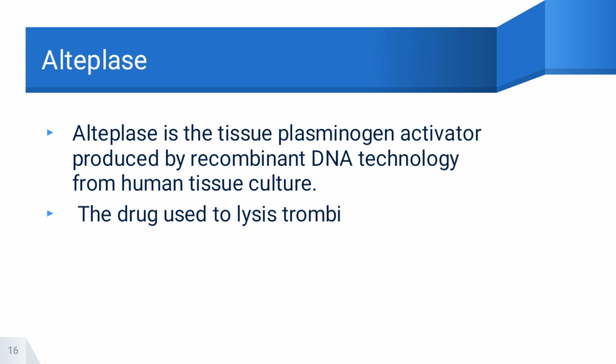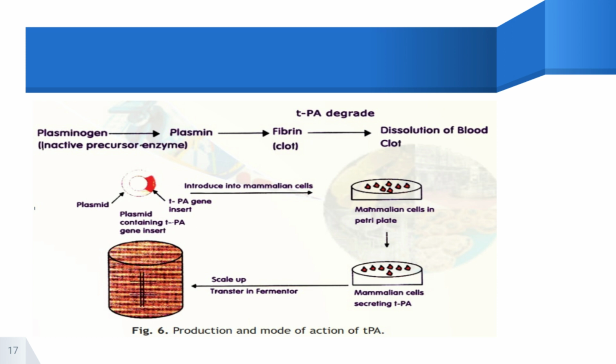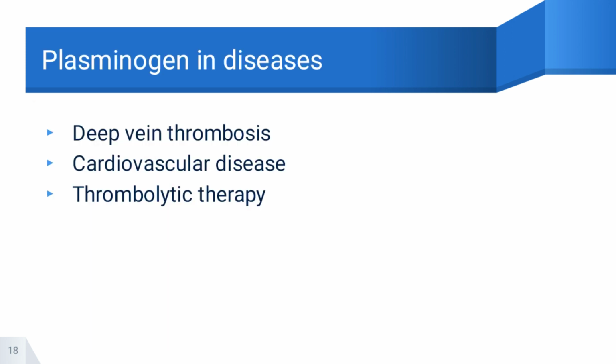Alteplase is a tissue plasminogen activator produced by recombinant DNA technology from human tissue culture. It is a drug used in lysing thrombus. This is the production and mode of action of TPA.